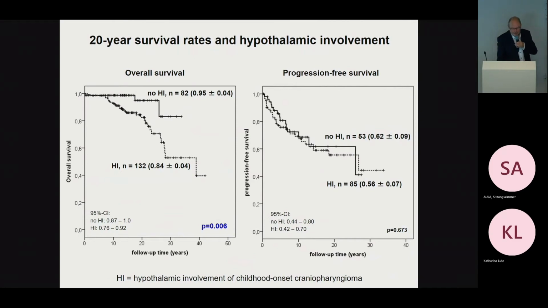And we looked at the impact of hypothalamic involvement of these tumors, and we were able to see that patients with hypothalamic involvement had a significantly decreased overall survival rate. So that's really a severe factor which causes death and fatal events in this cohort.